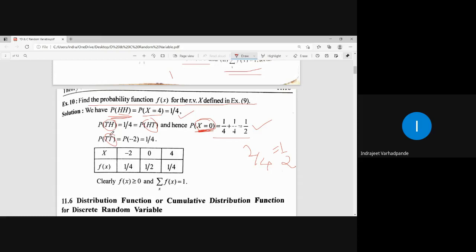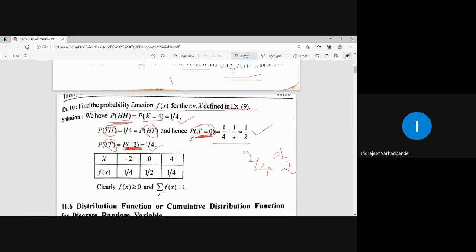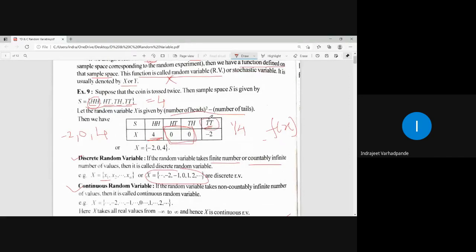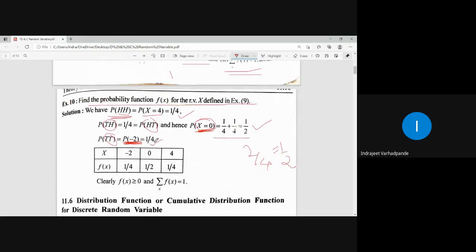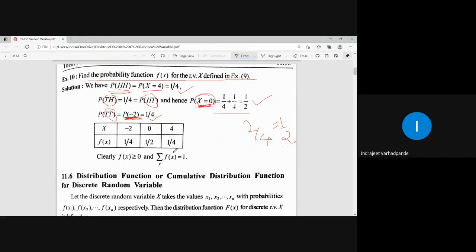And lastly for TT, what is the random variable defined as? -2. And what is the probability for -2? 1/4, because TT is also one of the outcomes, one out of all possible 4 outcomes. So what is the probability for the random variable -2? 1/4. So if I have to make the probability distribution chart, henceforth I won't be talking in terms of outcomes. Rather, I will be talking in terms of the random variable which represents those outcomes.